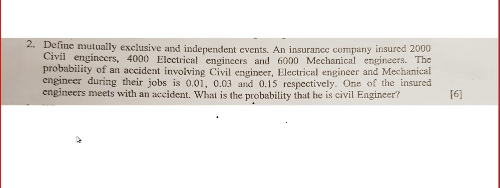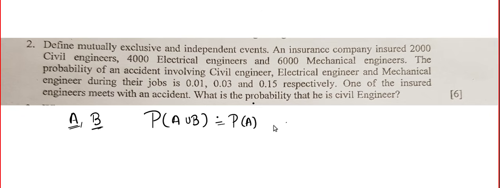And the last thing to write in examination is the conditions. Let's say A and B are mutually exclusive events. What do you mean by mutually exclusive? If A happens, B cannot happen, and if B happens, A cannot happen. And for mutually exclusive events, union will be the sum of the probabilities.